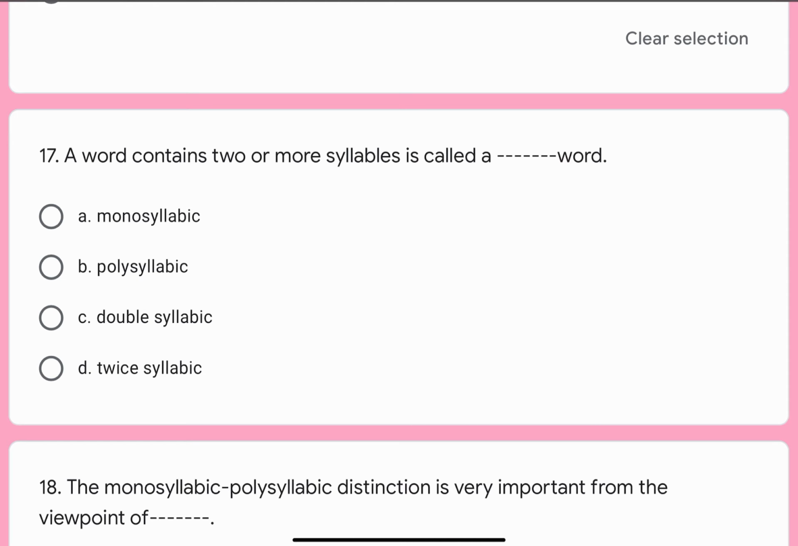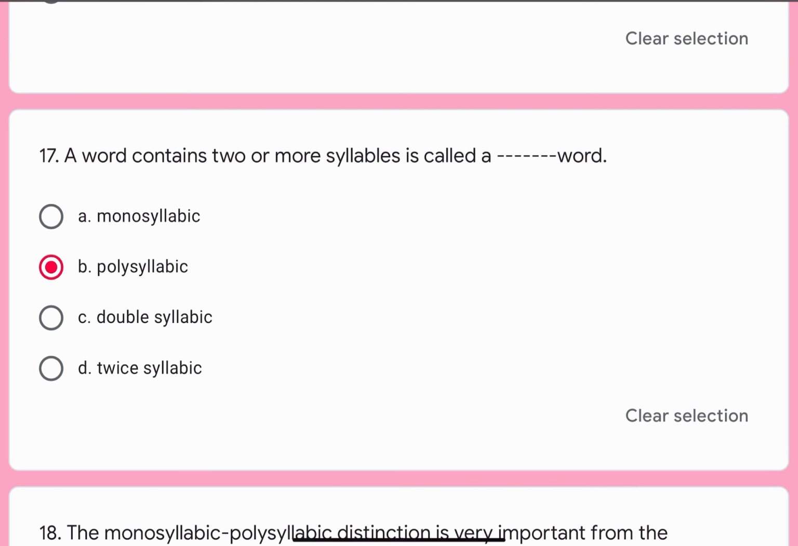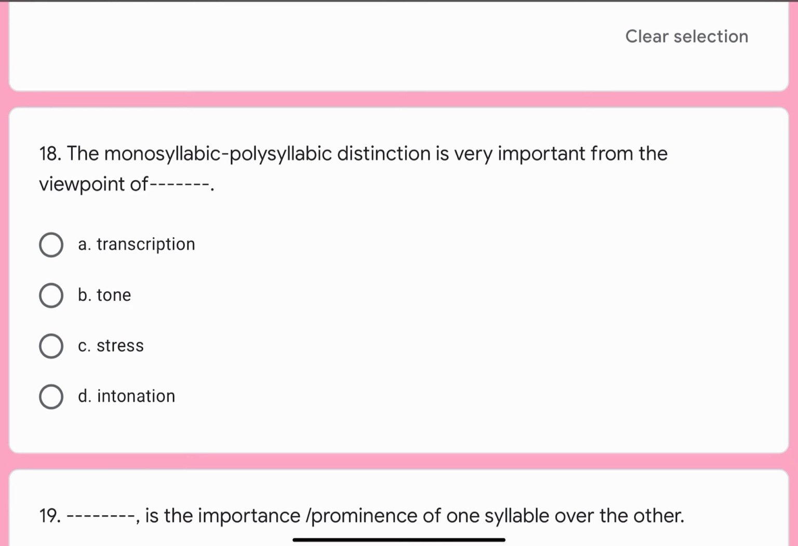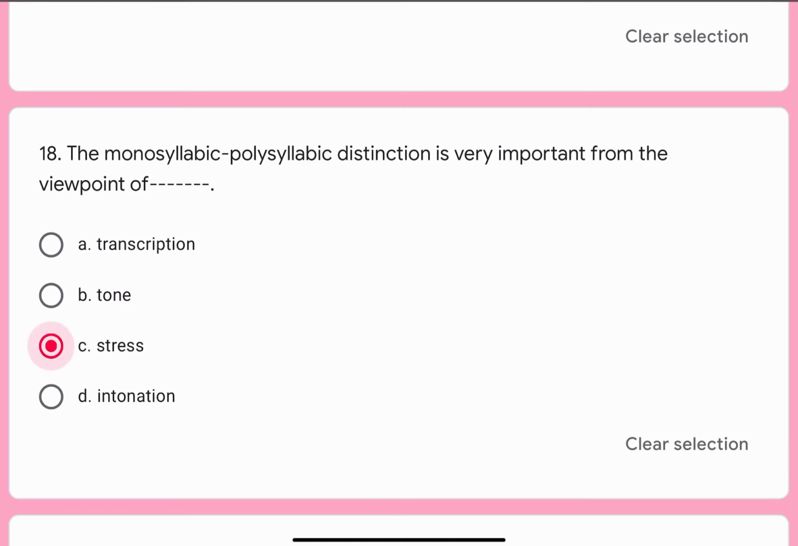Question number 17. A word containing two or more syllables is called a dash dash word. Options are A. Monosyllabic, B. Polysyllabic, C. Double syllabic, or D. Twice syllabic. Correct option is B. Polysyllabic. Question number 18. The monosyllabic polysyllabic distinction is very important from the viewpoint of dash dash. Options are A. Transcription, B. Tone, C. Stress, or D. Intonation. Correct option is C. Stress.